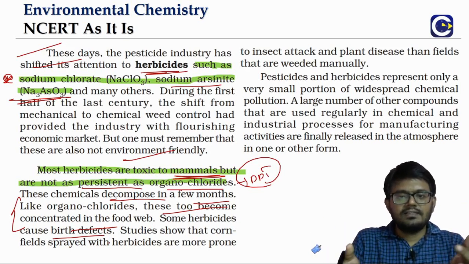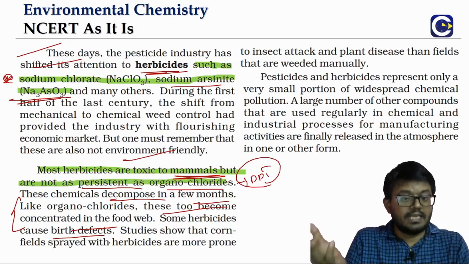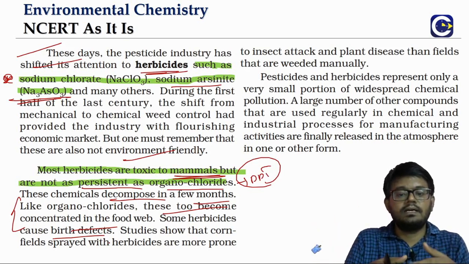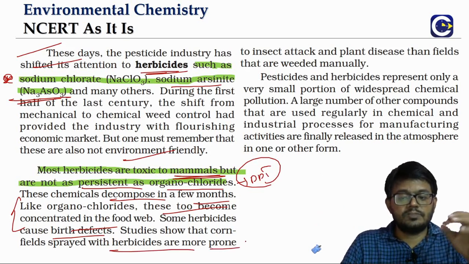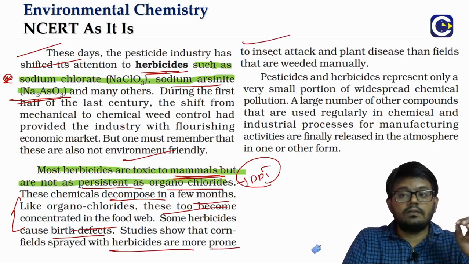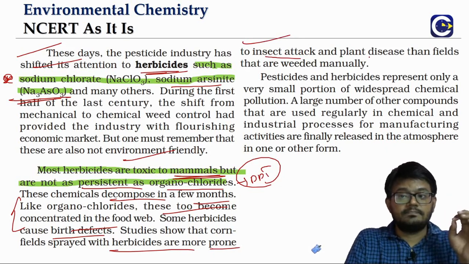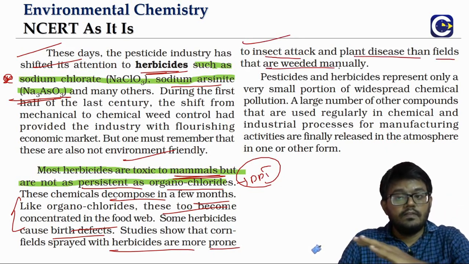Some of the studies that were done in particular cases have shown that the cornfields where the herbicides are sprayed are more prone to getting insect attack than the ones having the weed removal done manually.